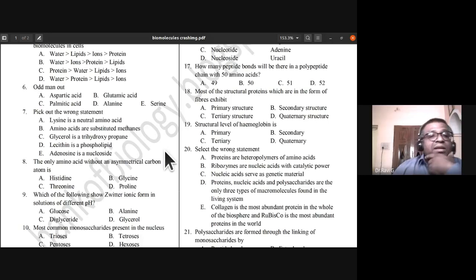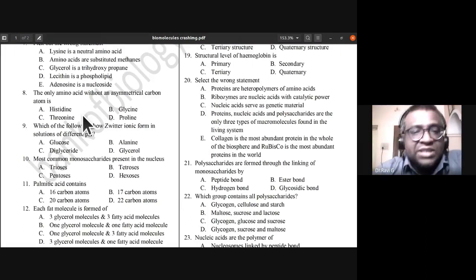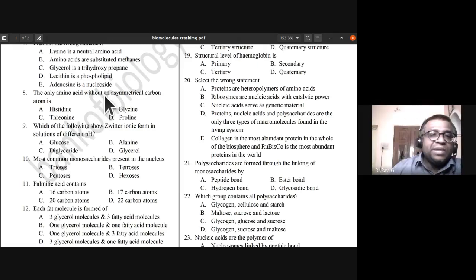Lysine is a neutral amino acid. Okay, the only amino acid without an asymmetrical carbon atom. Which is the only amino acid? Is it histidine, glycine, threonine, proline? Which is the only amino acid without an asymmetrical carbon atom? See, B, glycine is the answer. The only amino acid without an asymmetrical carbon atom is glycine.